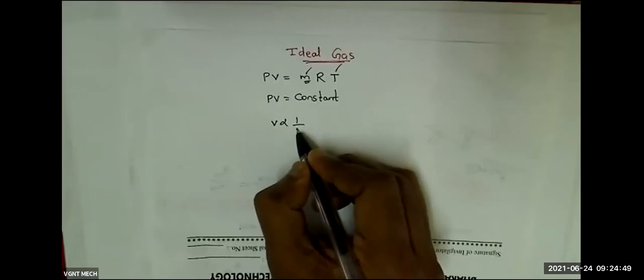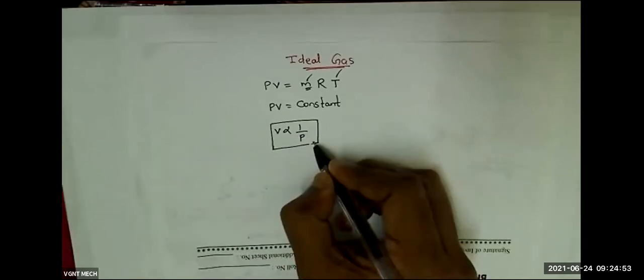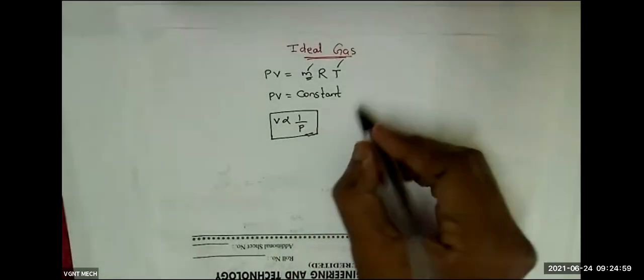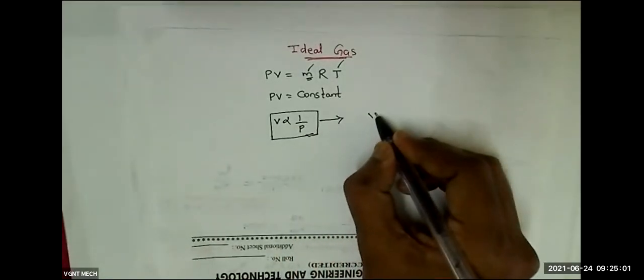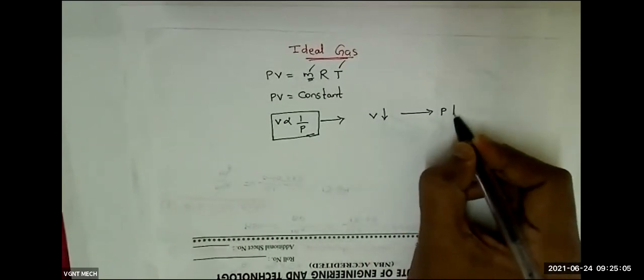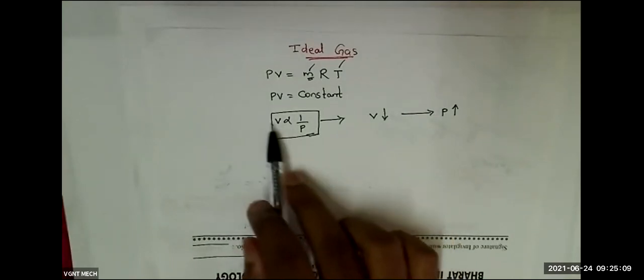Volume is inversely proportional to pressure. Because if the pressure comes to this side, then volume will be inversely proportional to pressure. This implies if we are decreasing the volume, then pressure will increase, since these two properties are inversely proportional.